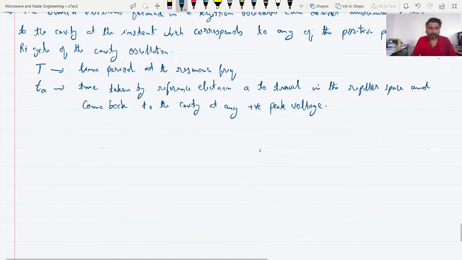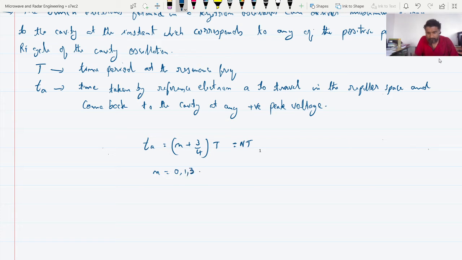So I will write the equation for that. Ta is nothing but n plus 3 by 4 into T, which I can write as small n plus 3 by 4 times capital T. The values of n are 0, 1, 2, 3, etc. That is n plus 3 by 4 cycles.